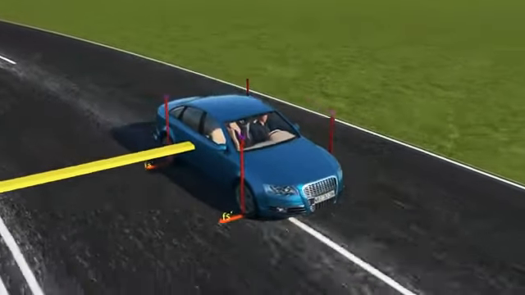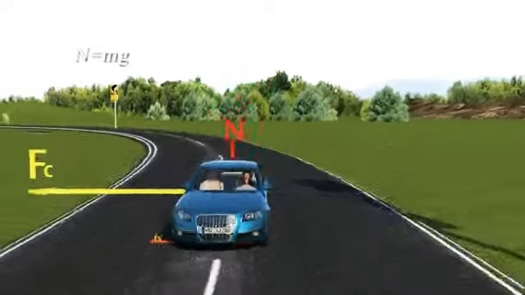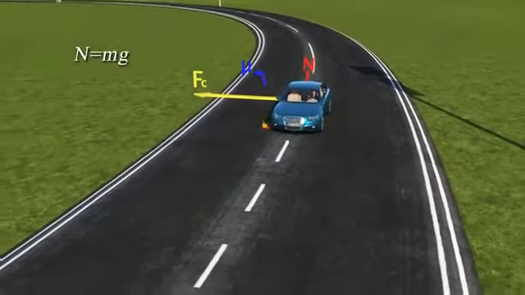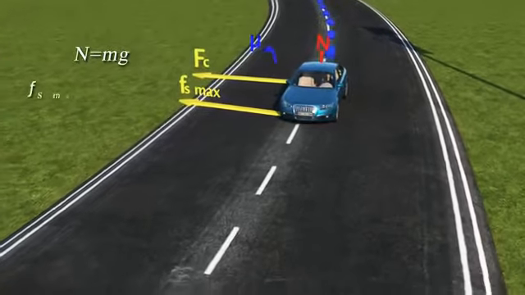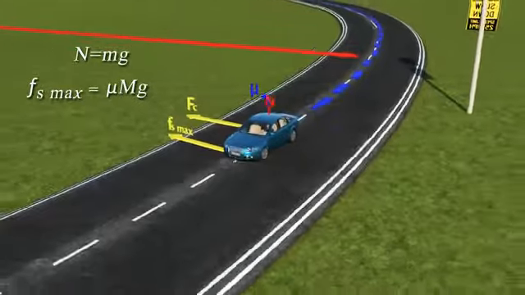The normal force N balances the weight of the car, mg. If the coefficient of static friction is mu, the maximum frictional force which can act towards the center of the arc is mu mg.